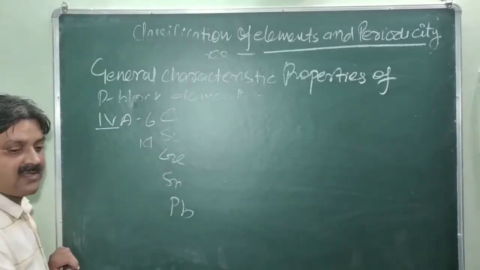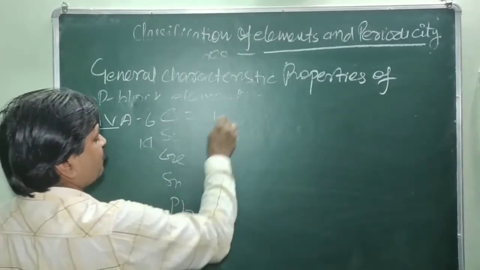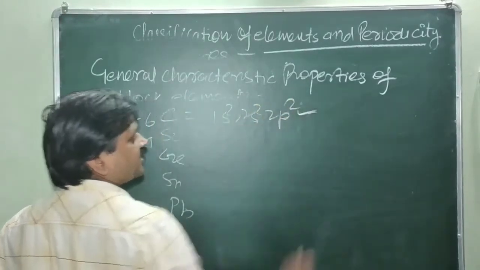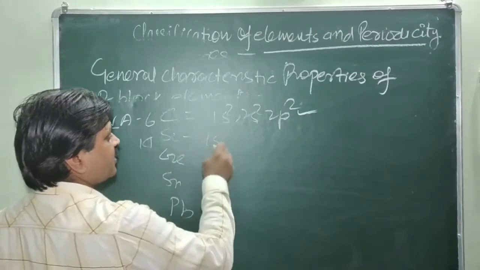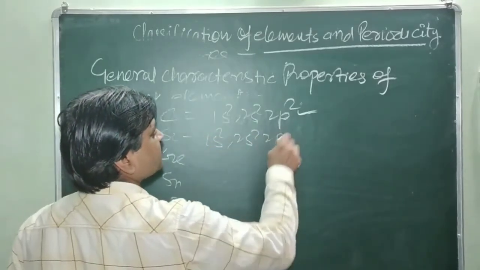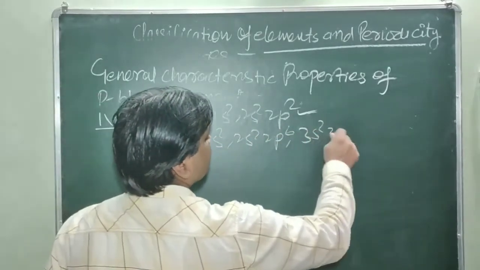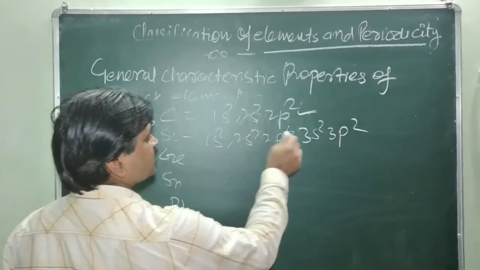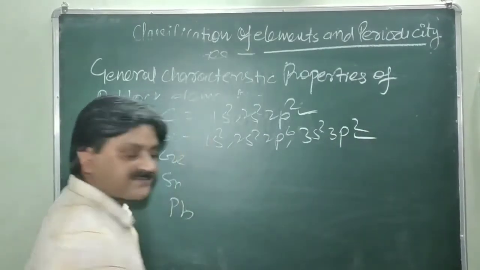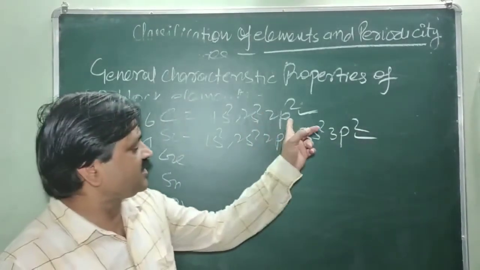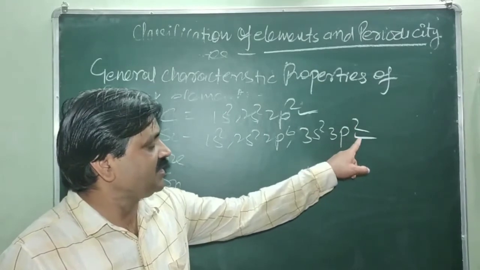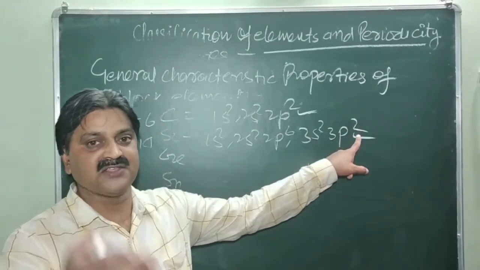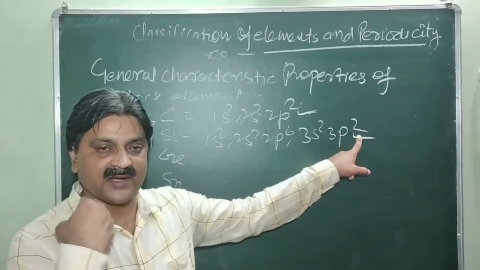You can write these yourself. Carbon is 1s2, 2s2, 2p2, so p has 2 electrons. Silicon is 1s2, 2s2, 2p6, 3s2 and 3p2. The total is 2 plus 6 plus 2 plus 2, which is 12 plus 2, 14. So the last electron is in the p subshell and the number of electrons is 2. One electron is added to the p subshell as we go from left to right across the period in the p block elements.